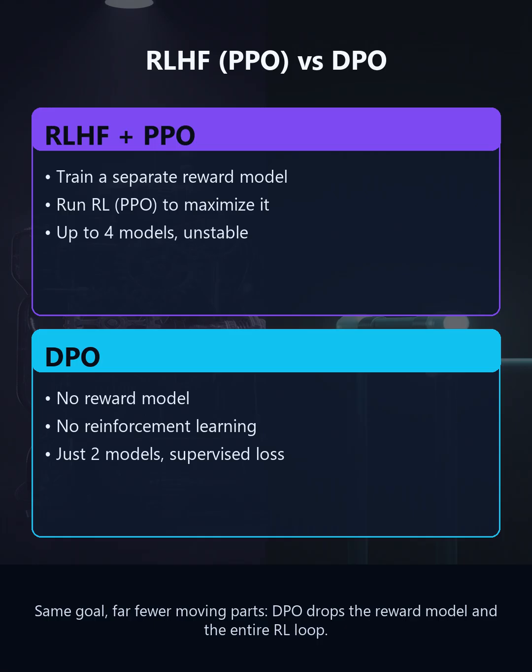The RLHF pipeline trains a separate reward model, then runs PPO to maximize that reward, keeping up to 4 models in memory and fighting instability. DPO throws out the reward model and the reinforcement learning entirely. It keeps just 2 copies of the model and trains with a single supervised loss. Same goal, far fewer moving parts, and much easier to get working.